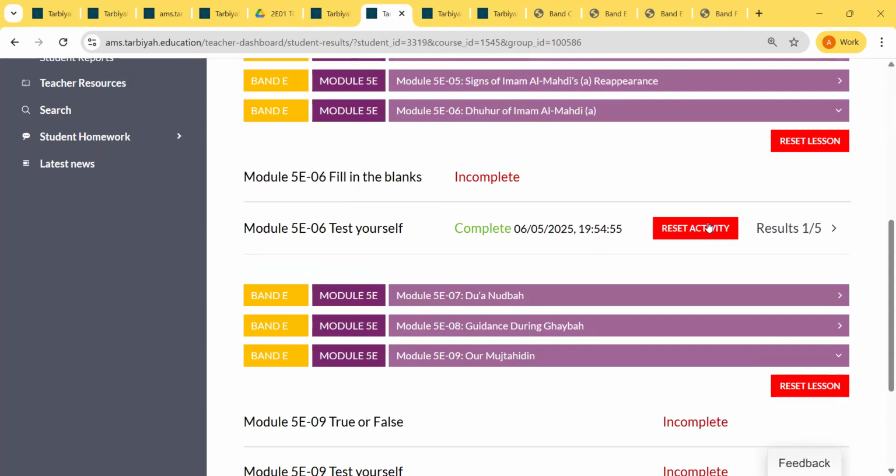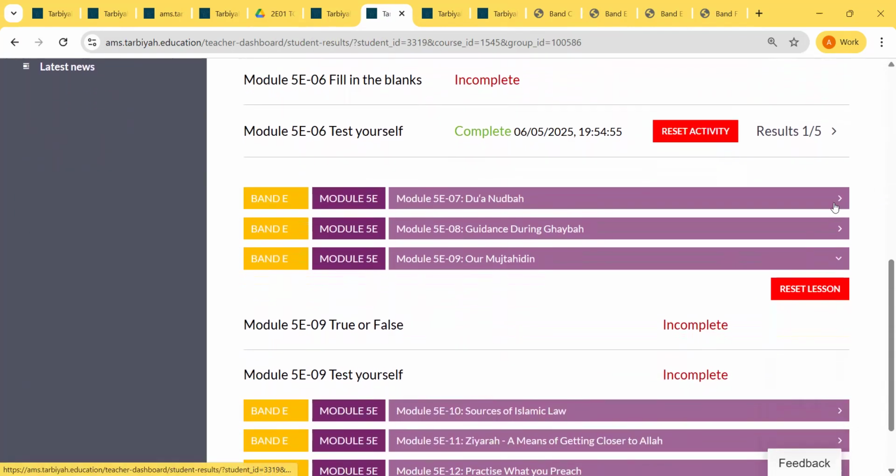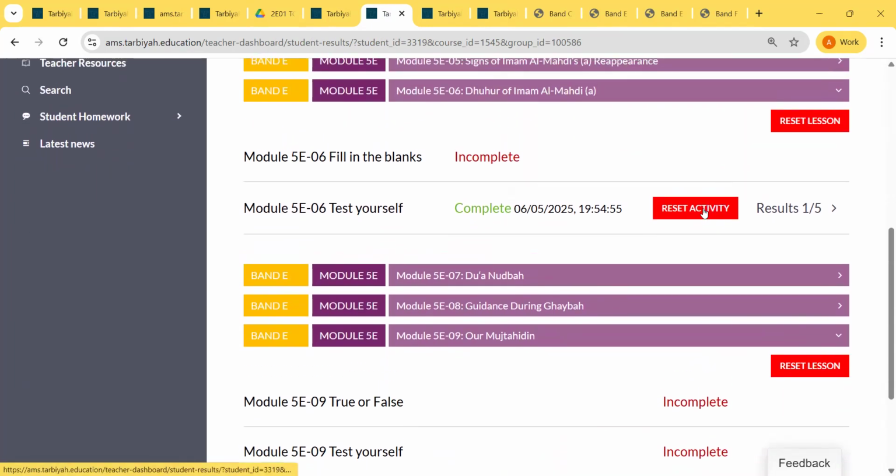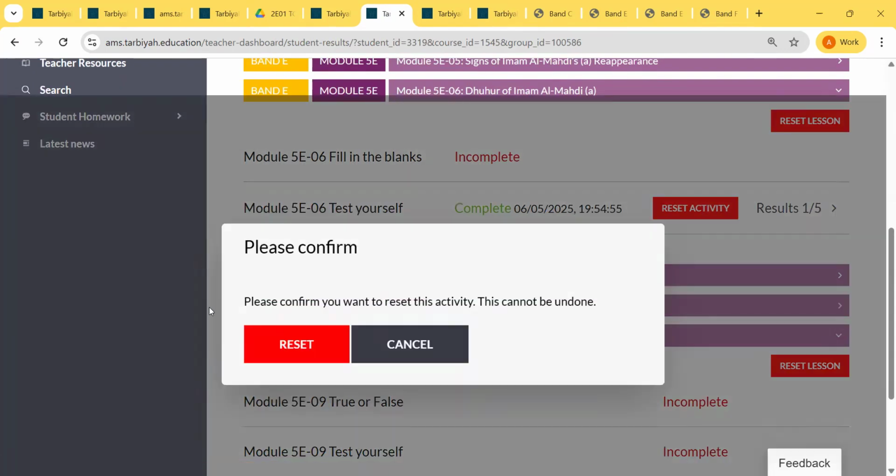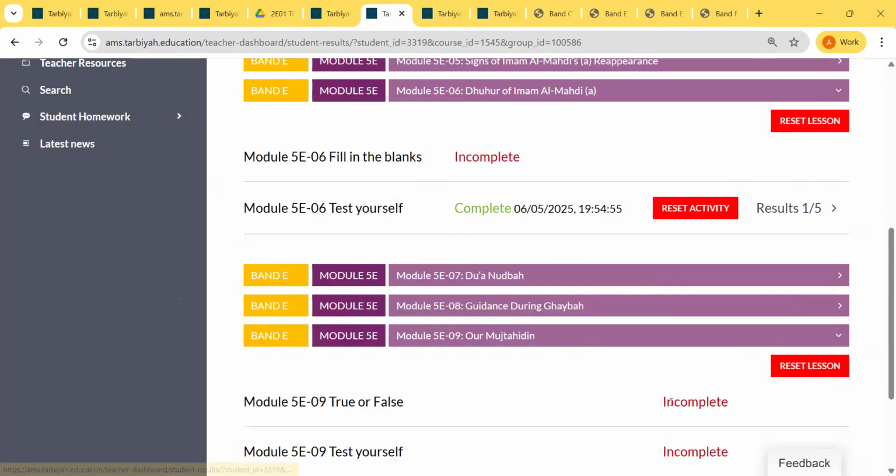Now this student submitted the results, which is showing as complete, but it will show as incomplete and in yellow if the child has not completed the lesson properly. And we can also reset this activity for them by clicking this link. It's called reset activity. If I click the reset button right now, the result will become 0 and it will show as incomplete.